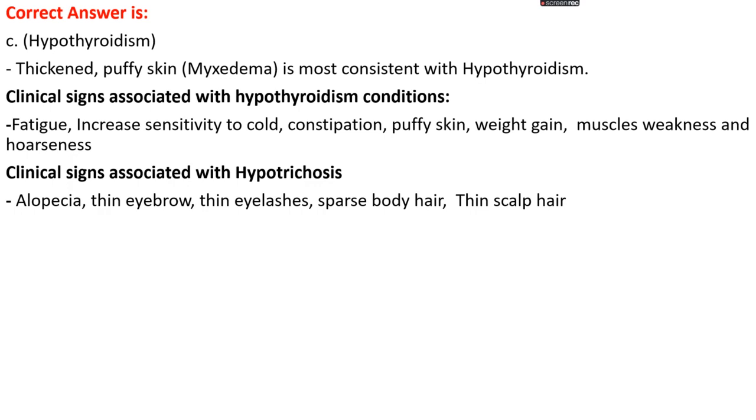Okay. Clinical signs associated with hypotrichosis. Hypo means decrease, tri means hair. Alopecia, which is loss of hair over the whole body. Thin eyebrows we can see. Thin eyelashes we can see. There is sparse body hair, and thin scalp hair we can see.